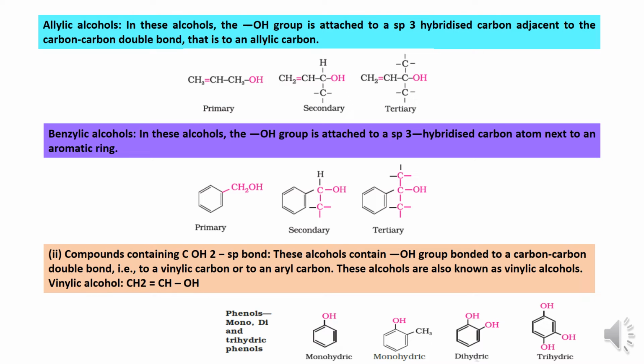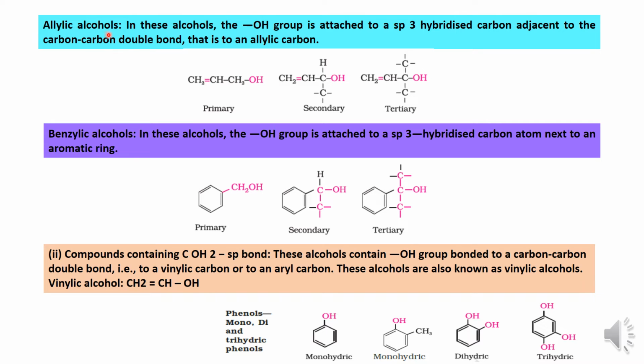So this part, here you can say allyl alcohols. Allyl alcohols are alcohols where the OH group is attached to an sp3 hybridized carbon adjacent to the carbon-carbon double bond. This is a carbon-carbon double bond adjacent to the sp3, that is a single carbon. So that is called allylic alcohols.